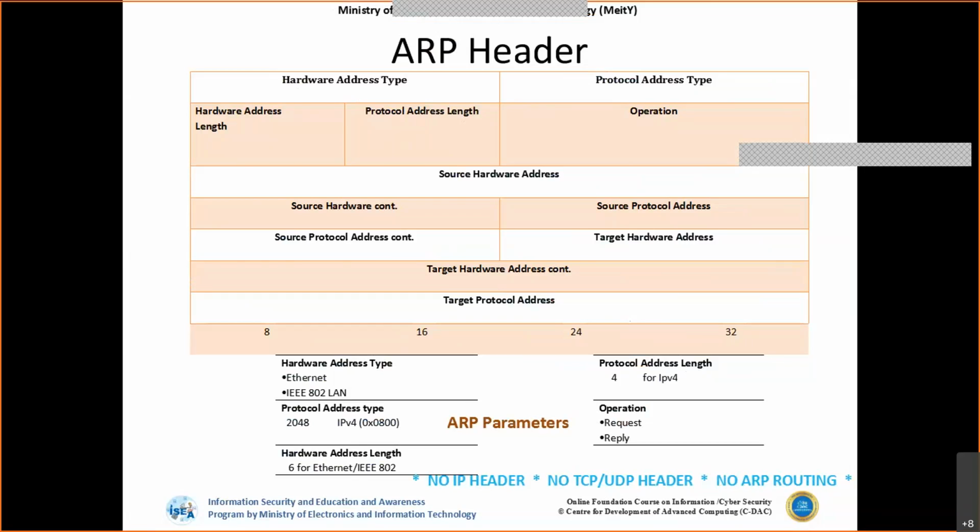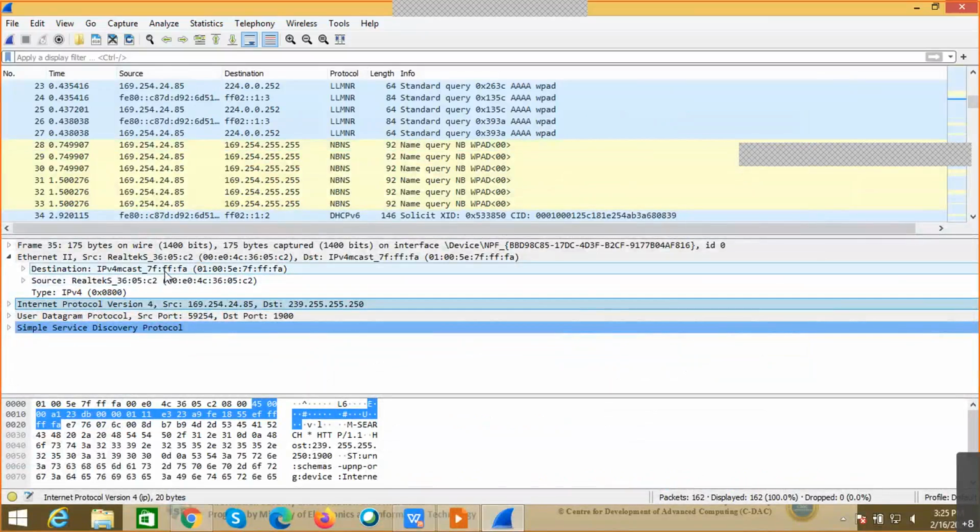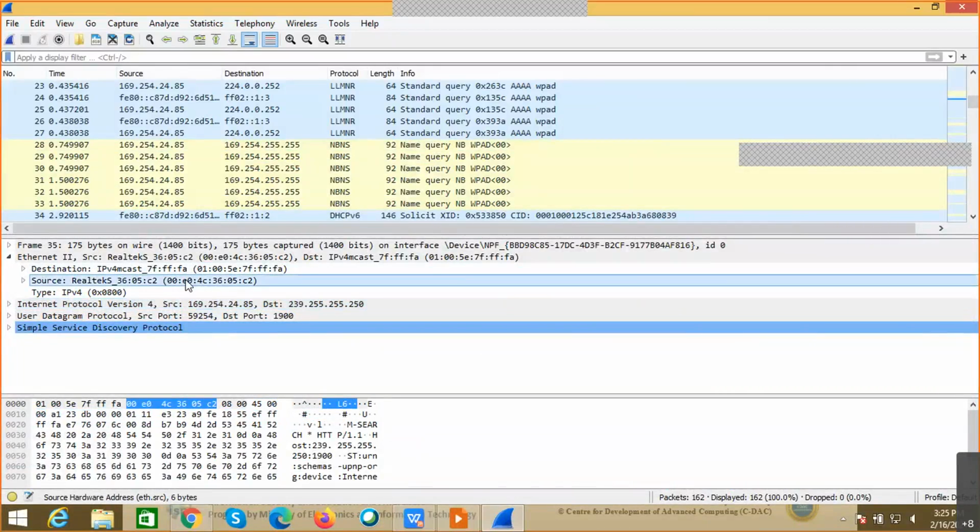Our tool, as we have seen, is also intelligent enough. Let's say this is the 48-bit MAC address: 00E04C 3605C2, in hexadecimal format. As we have seen, the first 24 bits, 00, E0 and 4C, belong to the vendor. You can see this is already converted into the vendor name, because we already know these vendor codes are fixed once they take the license.